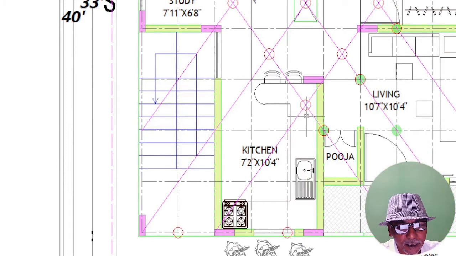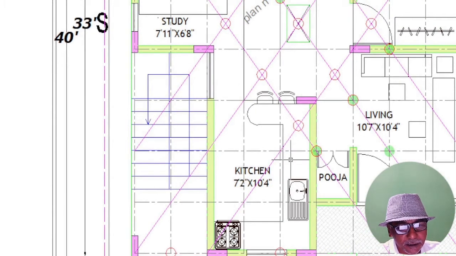This platform should be along the north wall and east wall, and you can have your cooking range in the southeast, and you can put your sink here. In between this area, you can use it for your oven, grinder, as per your requirement. A small breakfast counter has also been created here.